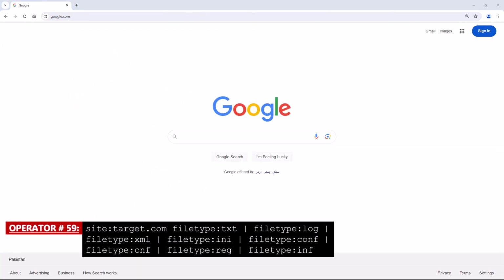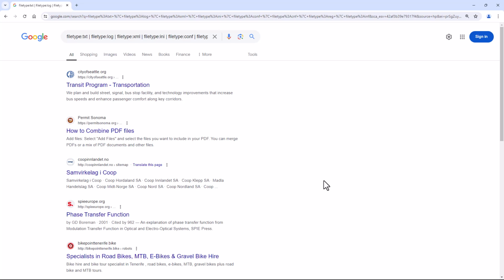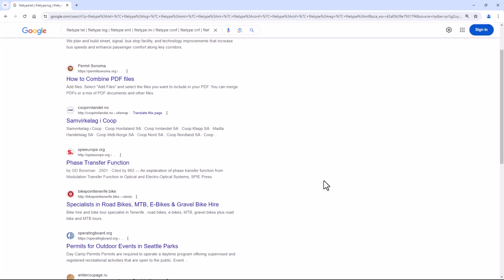And in the last, operator number 59, site and file types. This Google Dork will search various types of configuration files on a website that may contain sensitive information.